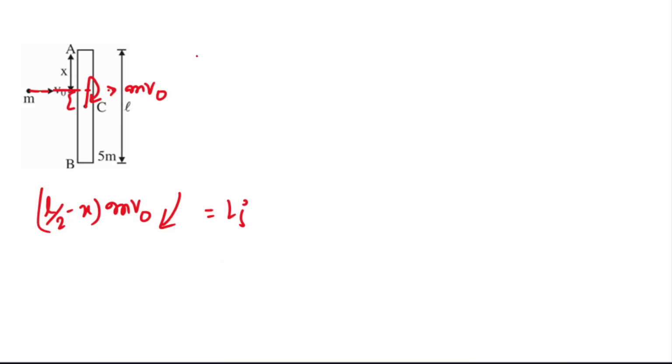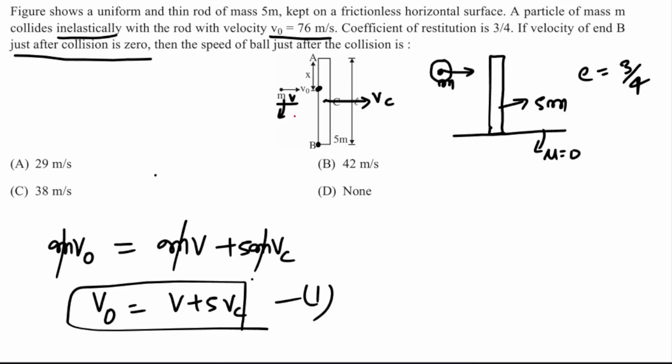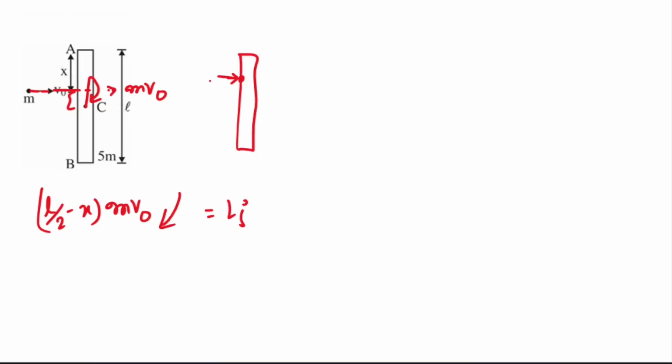So if you have to write the final, this is the rod, right? And this mass m is again here, just here, and after collision it has velocity v, in the same direction. So mv. Now what will be the angular momentum around the center of mass of the rod because of this mv? That will be equal to mv times L by 2 minus x, in the same direction. And now this rod is also rotating.